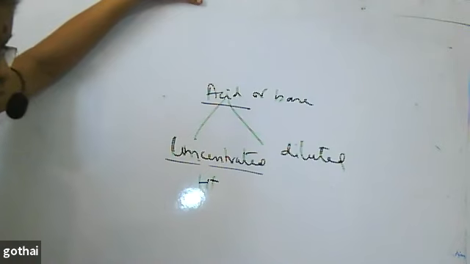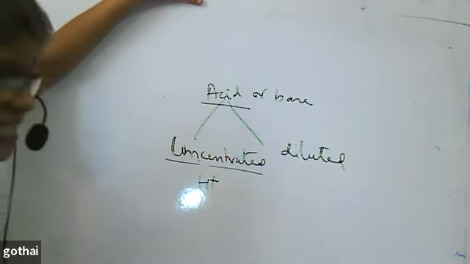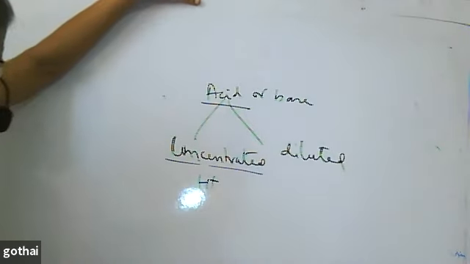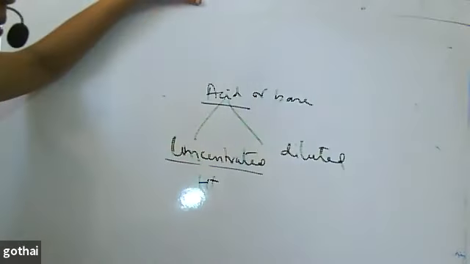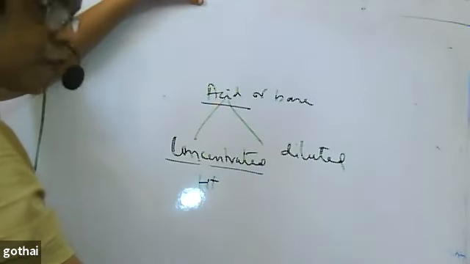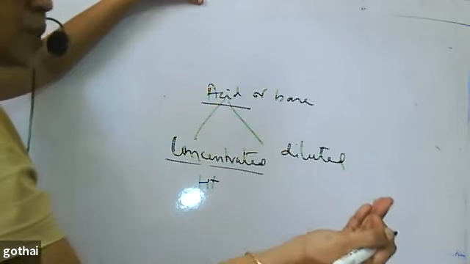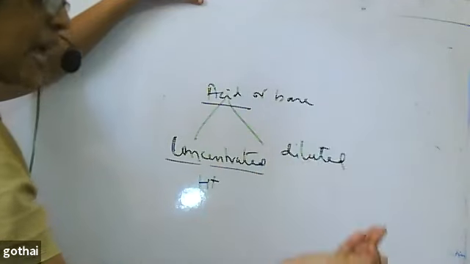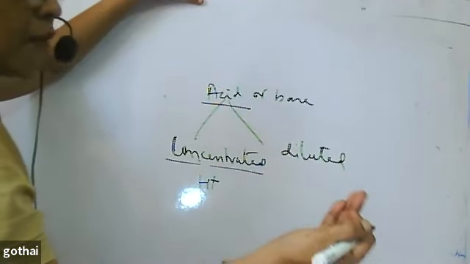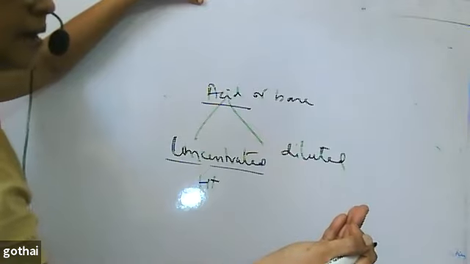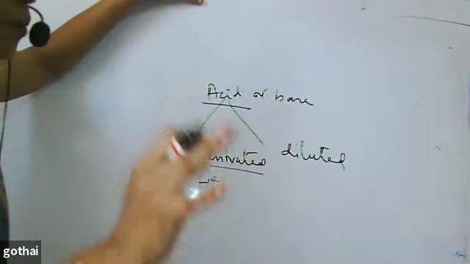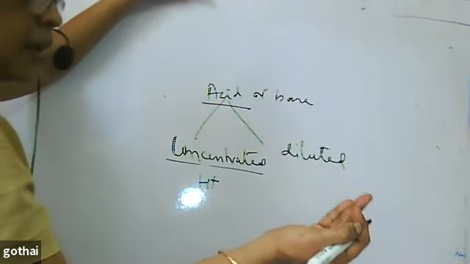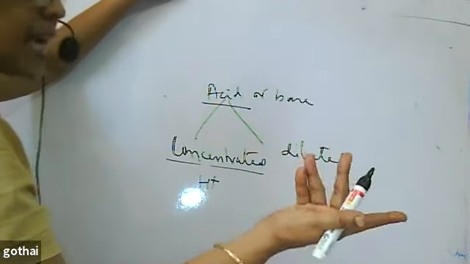If the number of H plus ions per unit volume is lesser, then we call it a diluted acid. What is a diluted acid? It has more water. If I take a handful of water, say 1 centimeter cube, and add it, H plus will be there, water molecules will also be there, and the number of acid molecules will be lesser. But if I have added no water, only acid, then in one handful of acid there will be a large number of ions. Then I say it is concentrated.